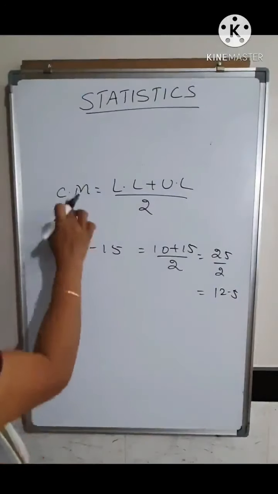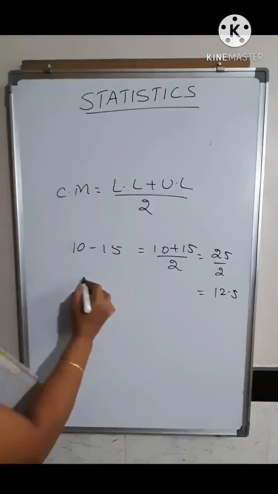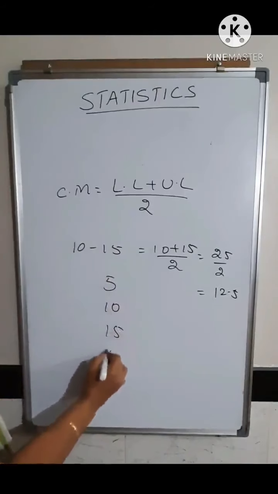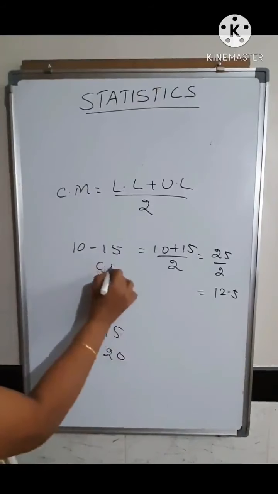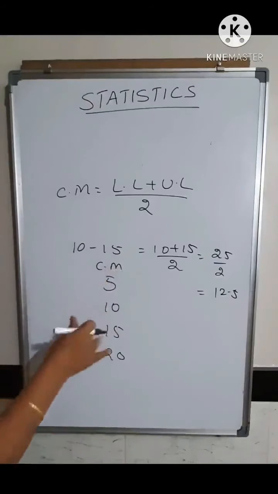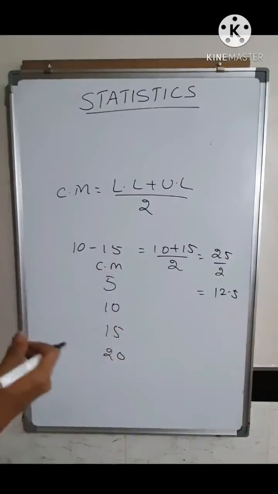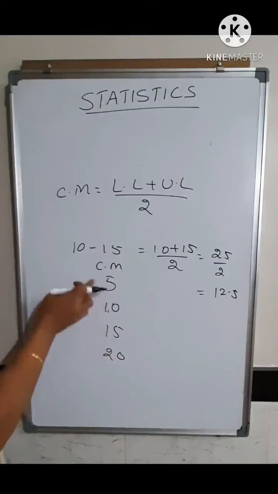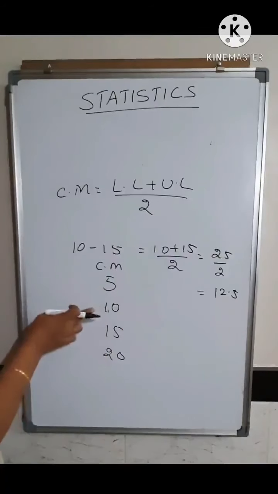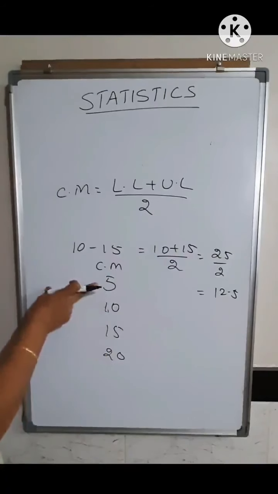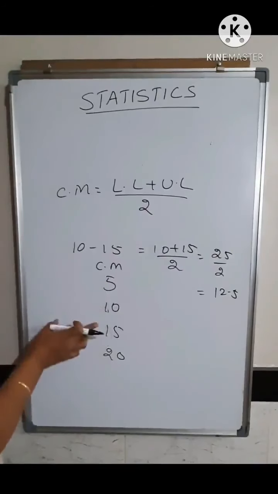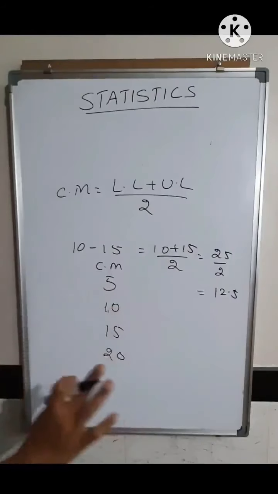When you know the class marks, suppose you have class marks 5, 10, 15, 20. Using the class marks you can also find the class width of the given class. Class width is given by the difference between two class marks. So 10 minus 5, 15 minus 10, 20 minus 15. The difference between the class marks also gives you the class width.